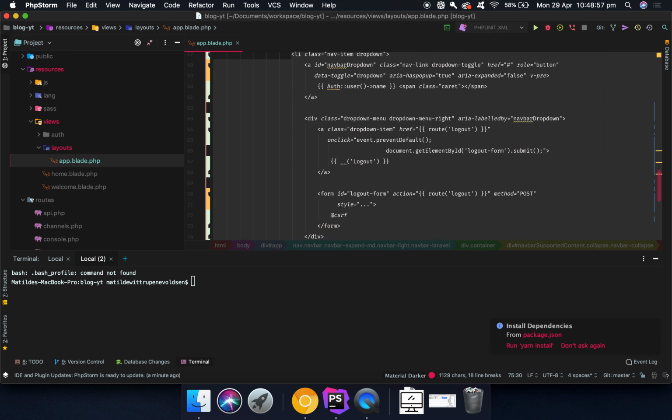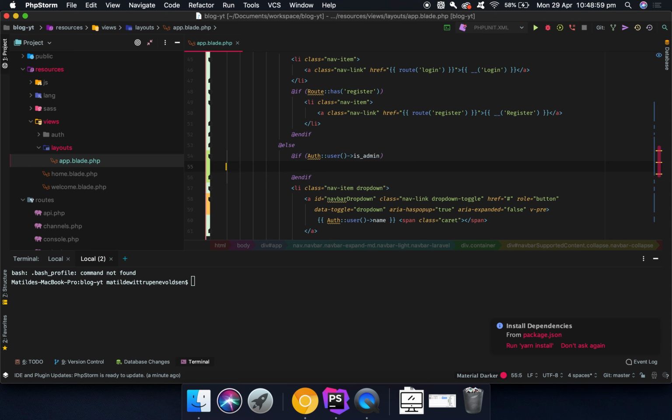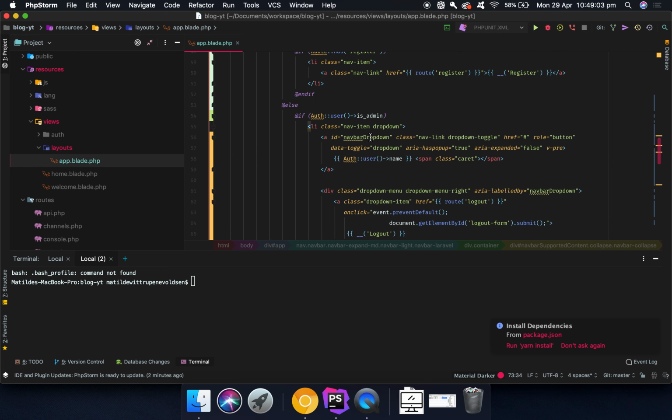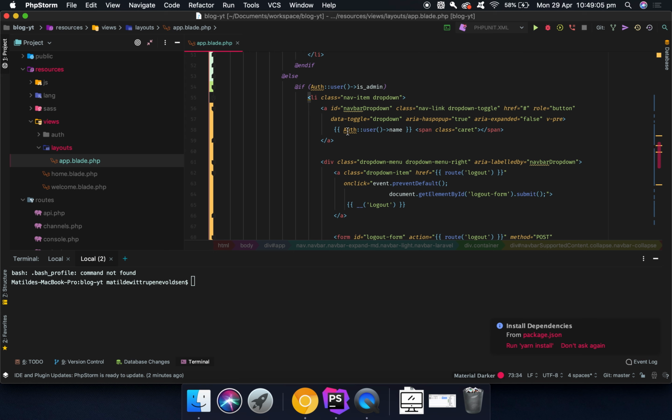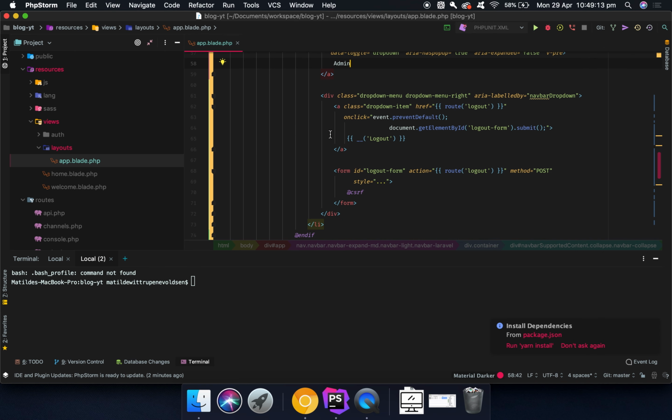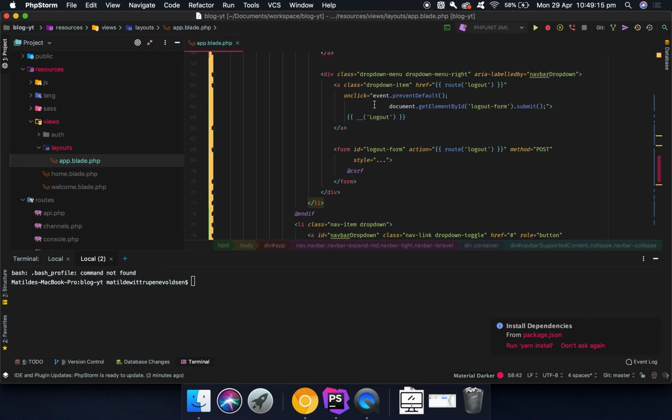I would like to have a drop down bar. You can of course choose to make this a different way. Of course we will change the data in here so it will not be the same as this. So we can go in here and say admin, and then we can remove this.